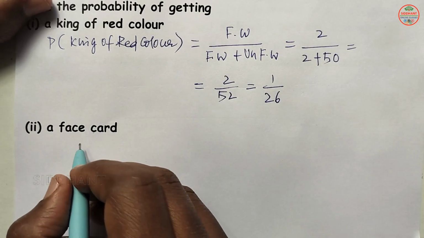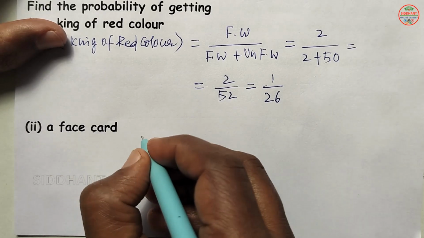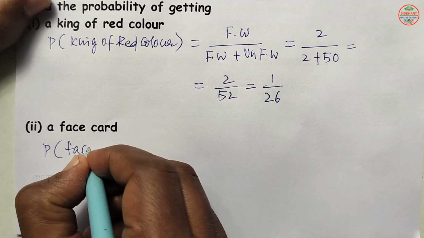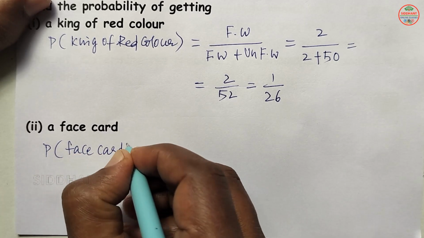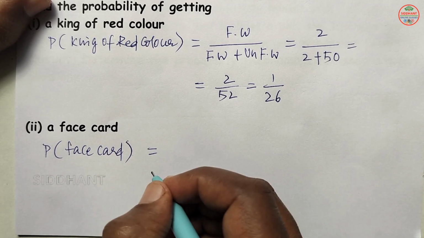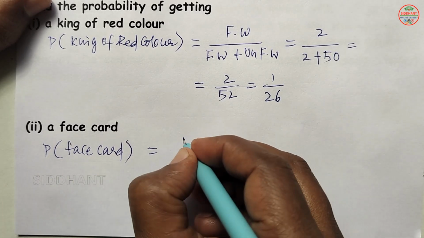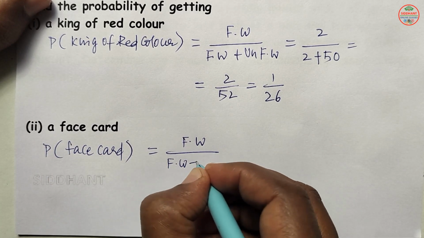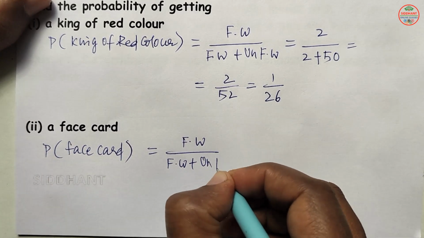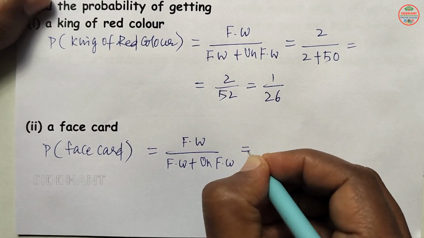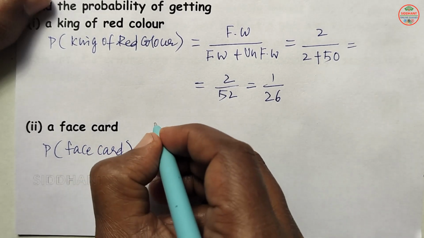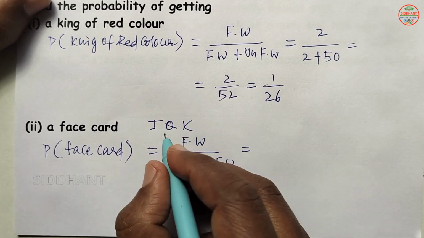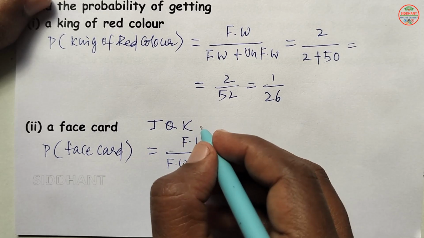Next, probability of a face card. Face card, how many will be there? So probability of face card is favorable ways by favorable ways plus unfavorable ways here. So face cards, how many will be there? One is J, Q, K. So here 3 times, 4 times it will repeat.